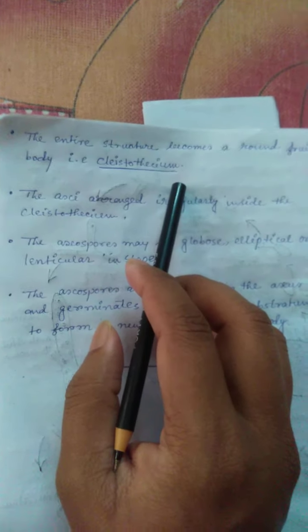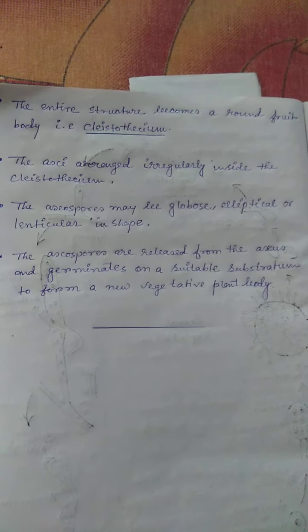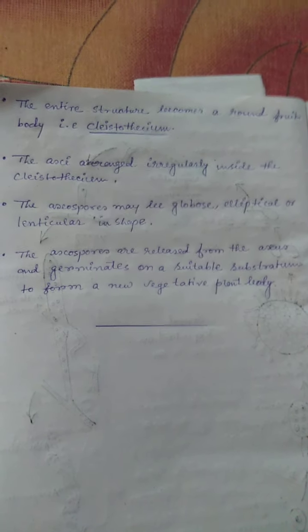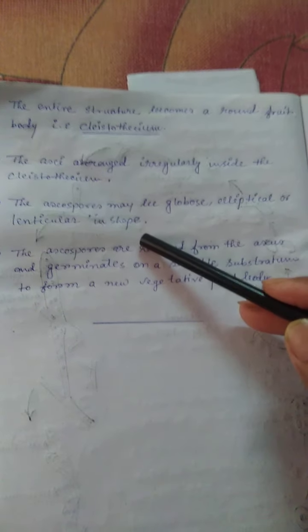Next, the entire structure becomes a round fruit body, known as a Cleistothecium, where the asci are arranged irregularly inside. The ascospores may be globose, elliptical, or lanceolate in shape.